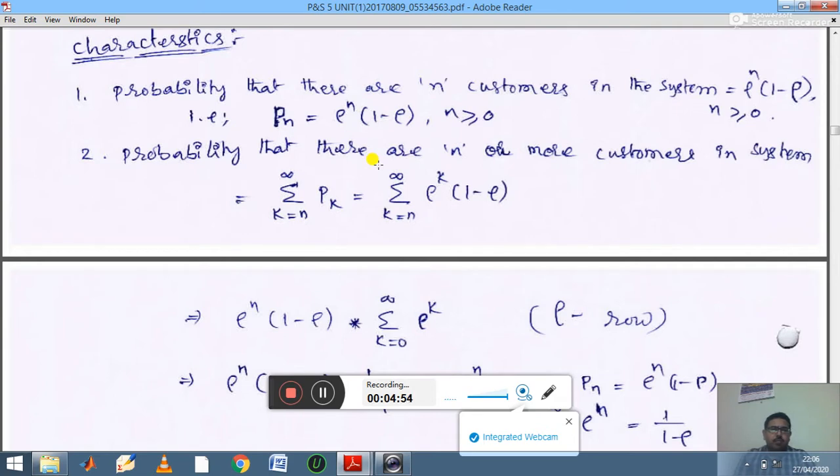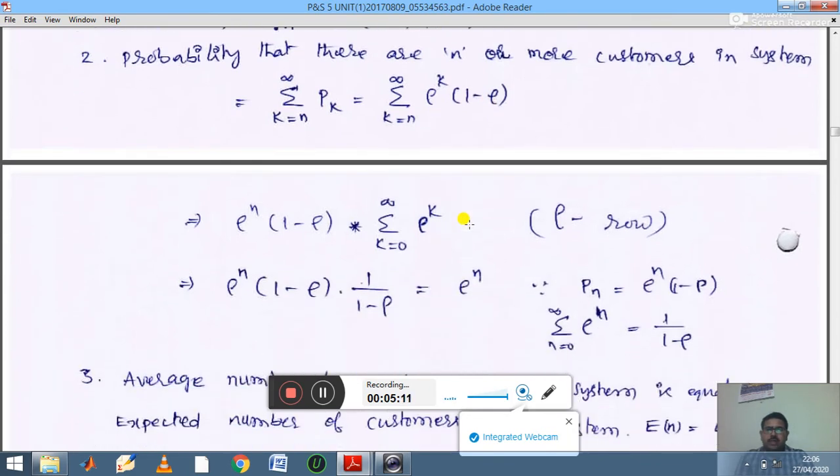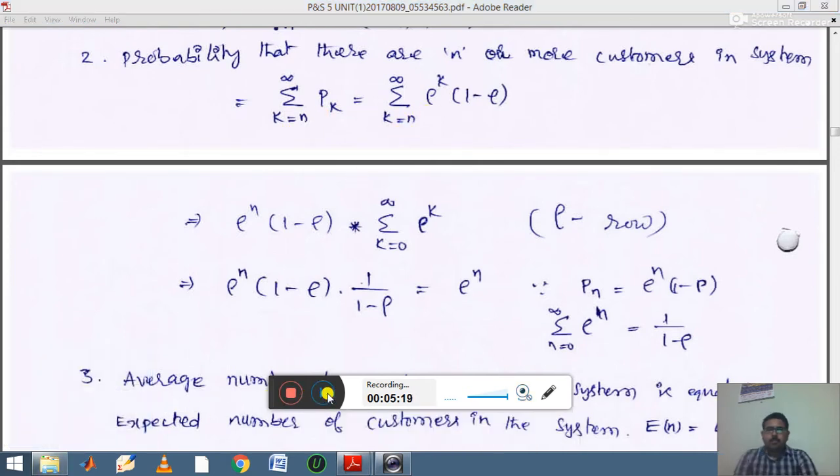So if there are more than n customers, or an infinite number of customers, you take the summation on both sides and get the expression summation Pk equals summation rho power k into 1 minus rho. Now let us proceed. Consider the RHS part: summation rho power k into 1 minus rho. The summation sign applies only to the first expression, rho power k, and you write 1 minus rho outside the summation sign.